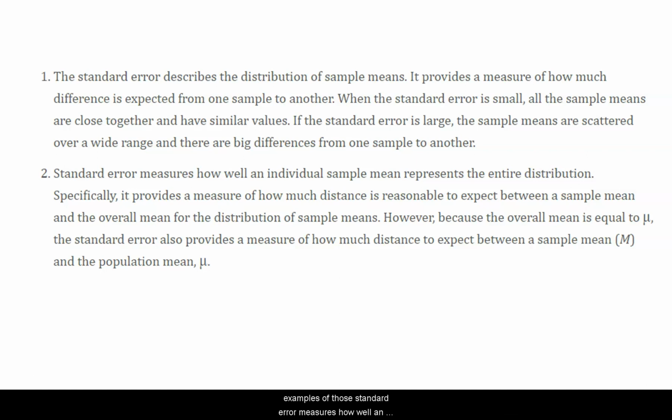Standard error measures how well an individual sample mean represents the entire distribution. It provides a measure of how much distance is reasonable to expect between a sample mean and the overall mean for the distribution of sample means. However, because the overall mean of the distribution of sample means is mu, the standard error also provides a measure of how much distance to expect between the sample mean and the population mean mu. I'm not going to press you on these paragraph-long assertions. When I show you a few problems here, I think it'll become clear what we're talking about. We're going to go to extremes, as Billy Joel said. Small samples and large samples, and really flesh this out.